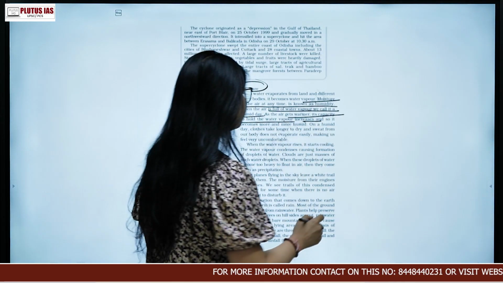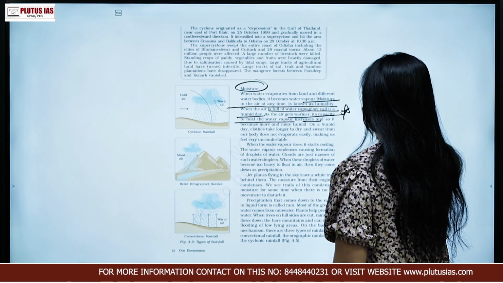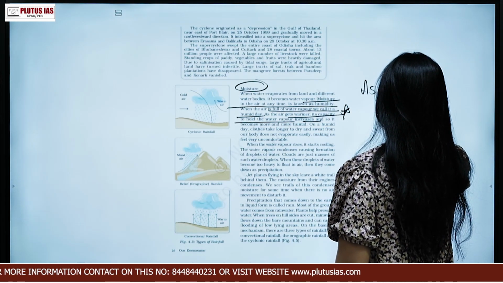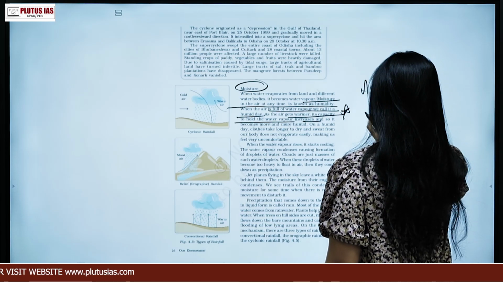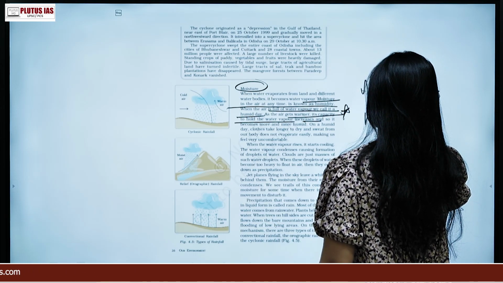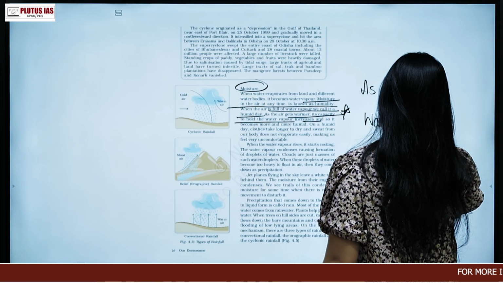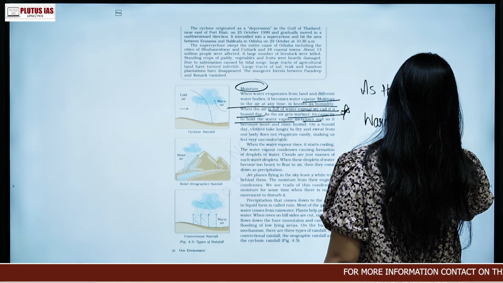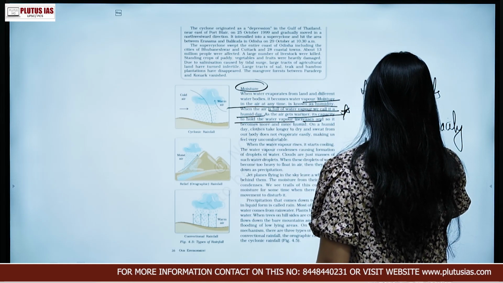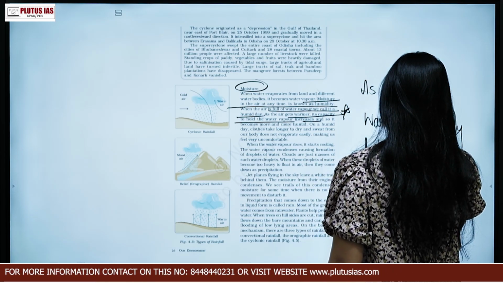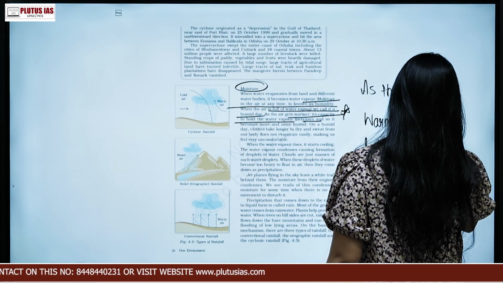Please, a very important point: as the air gets warmer, its capacity to hold the water vapor increases.